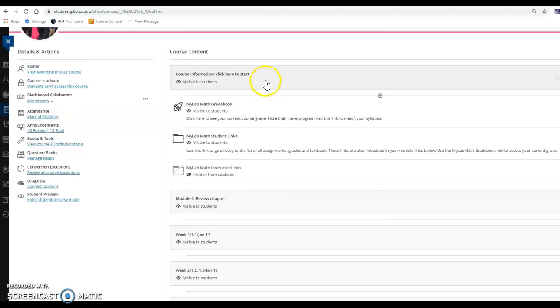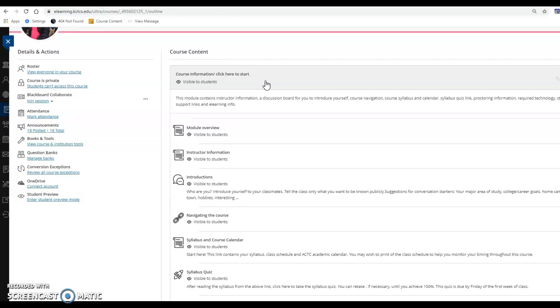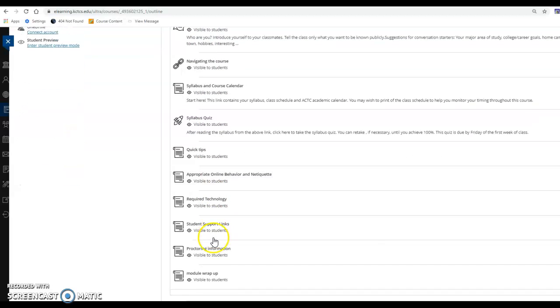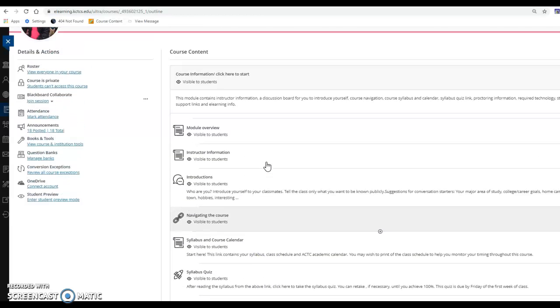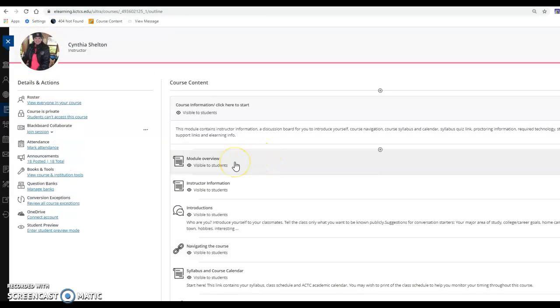All right. Okay, back to the course information, start here. So I would like you to start the course by looking through all of these links. And I do expect that every module that we go through, you do this, that you click on the module link and that you go through each item that I have listed here. I have it listed for a reason. I try not to put anything in the course that's not necessary. So if it's there, I really expect that you've looked at it.